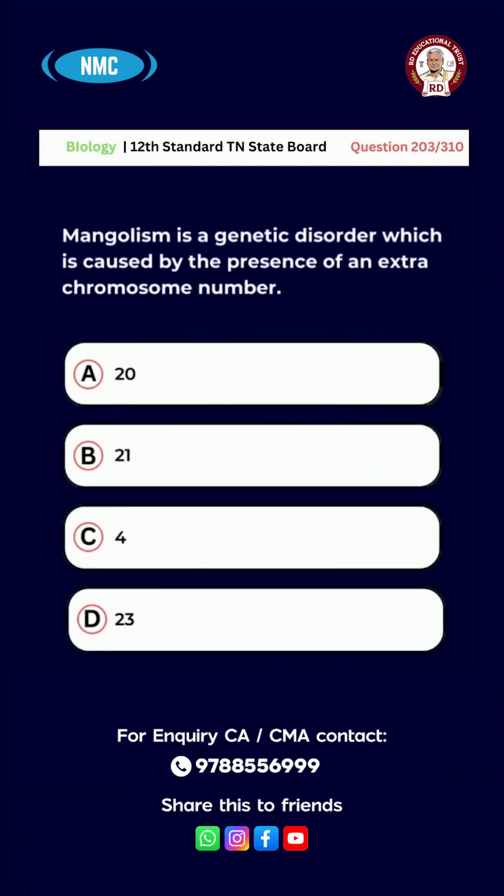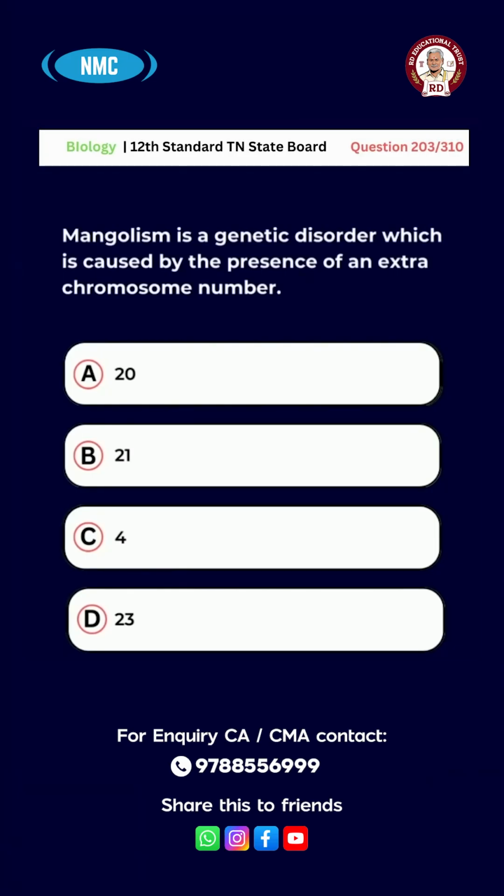Question number 203. Mongolism is a genetic disorder which is caused by the presence of extra chromosome number A 20, B 21, C 4, D 23.